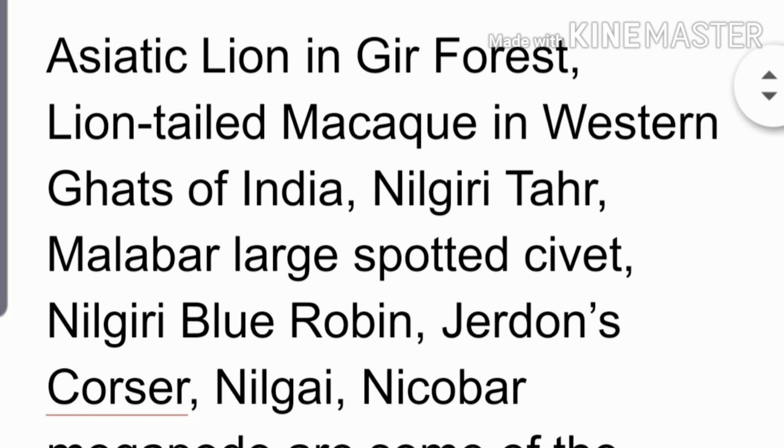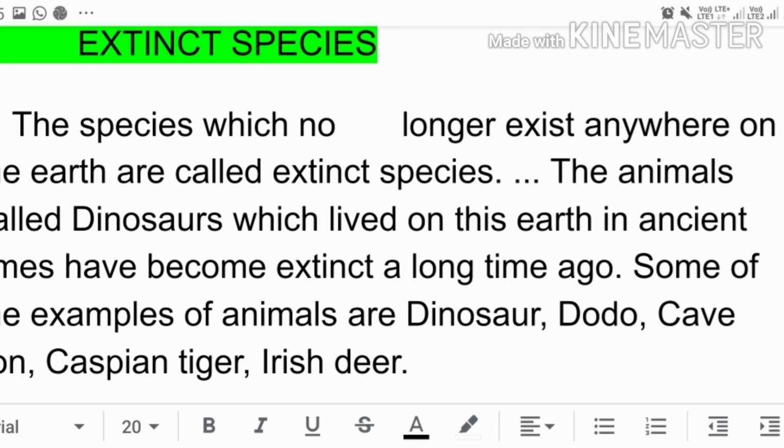Now about the extinct species. So what is extinct species? The species which no longer exist anywhere on the earth are called extinct species. That means the last member of that species has died. The animals called dinosaurs lived on the earth in ancient times, but now they have become extinct.